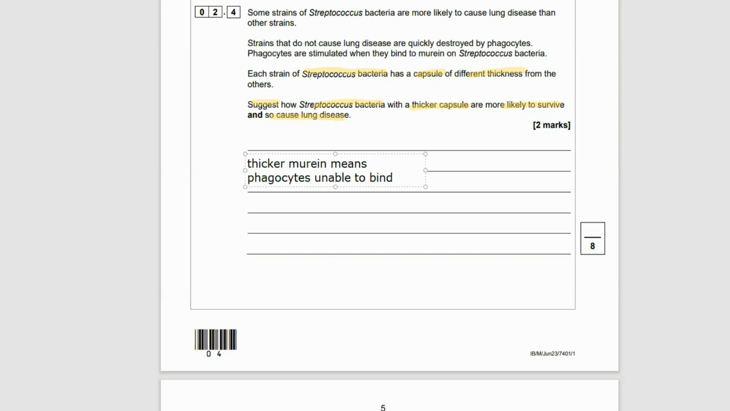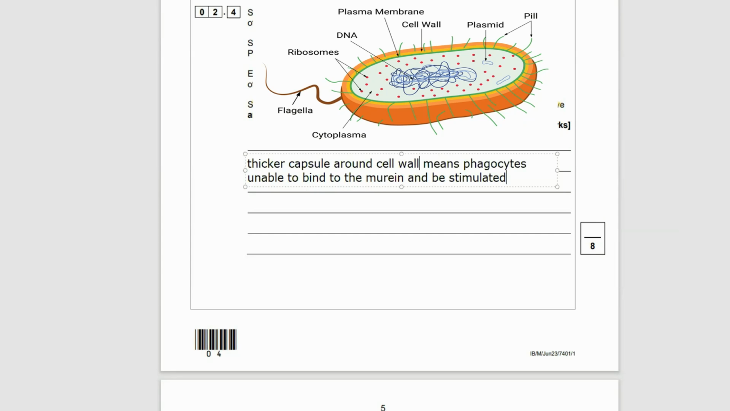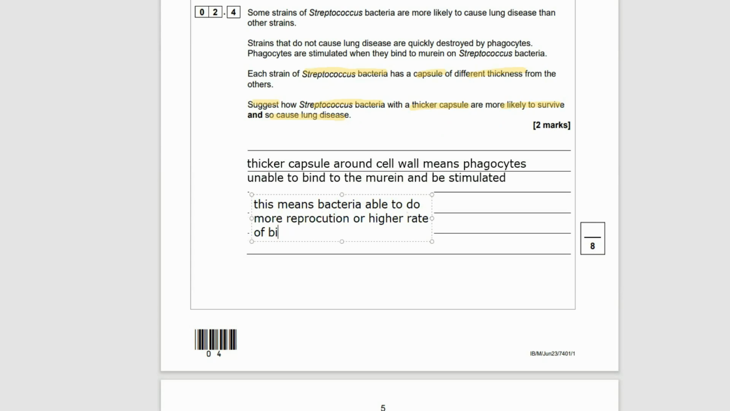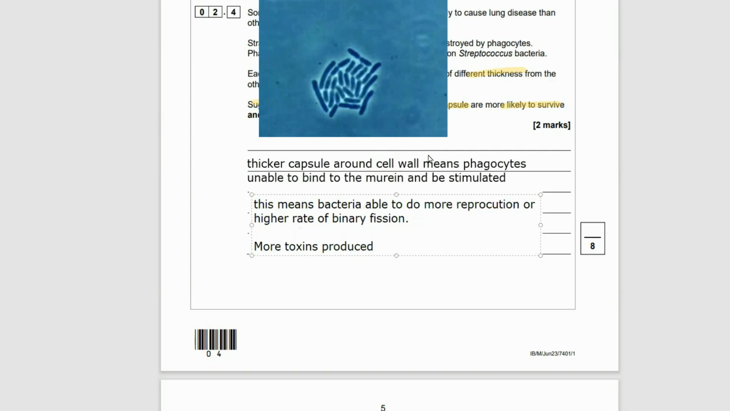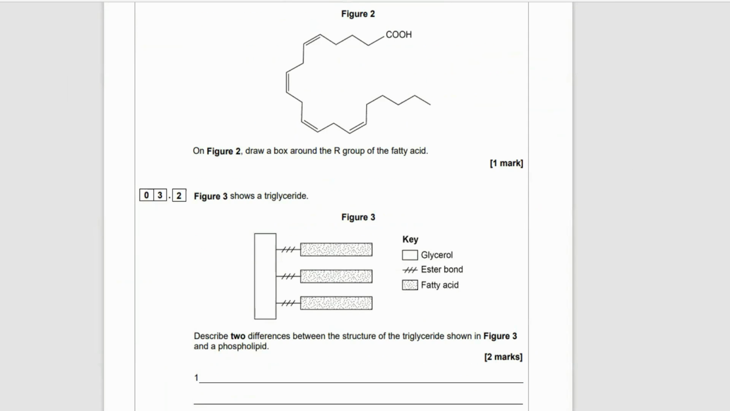If they have a thick slime layer, not a thick murein layer, because that's in the cell wall, the capsule's outside the cell wall. So if they have a thicker capsule around the cell wall, it means the phagocytes are unable to bind to the murein that's found on the cell wall. This means the phagocytes don't get stimulated, which means less bacteria are going to die or be digested in phagocytosis. This means more bacteria survive. We have a higher rate of binary fission or reproduction, and they produce more toxins, making us ill.